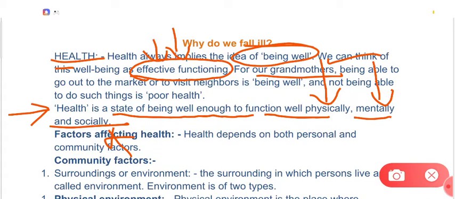Or we can say, if we are physically fit, mentally fit, and socially fit as well, then we are healthy. So this definition is very important. What is the meaning of this? It means that you are healthy only if you are healthy in all these three parameters: fit physically, mentally, and socially.